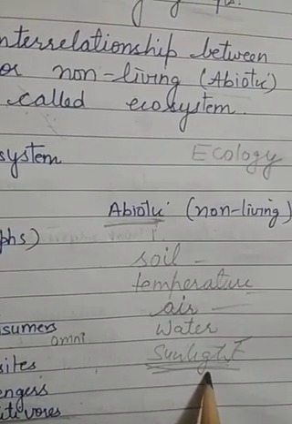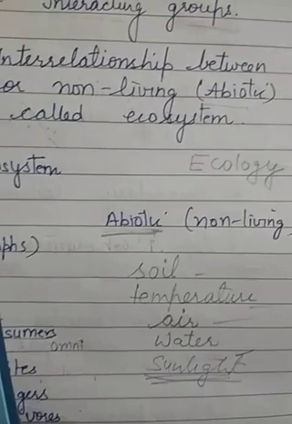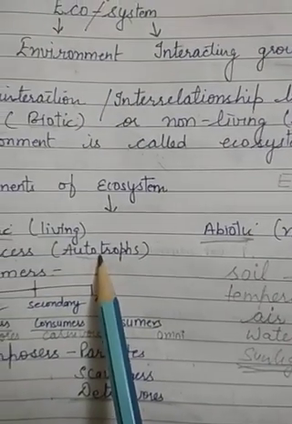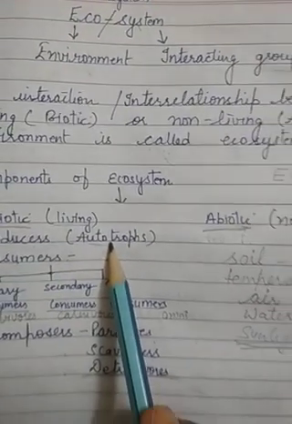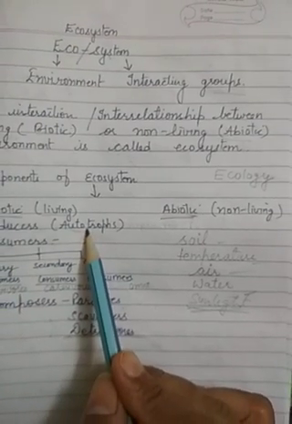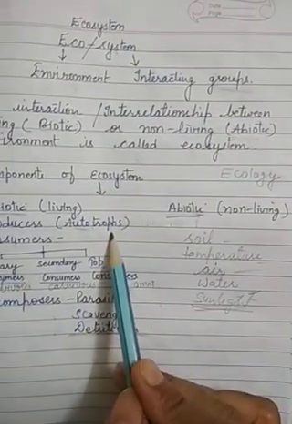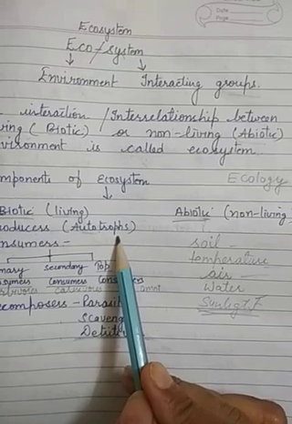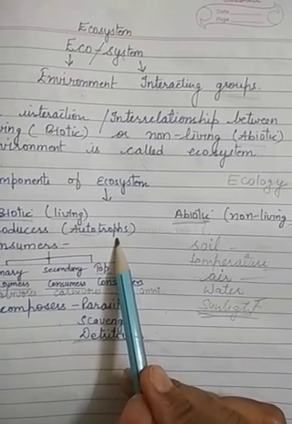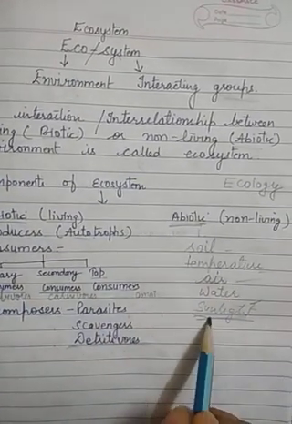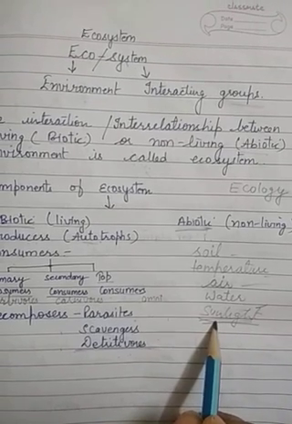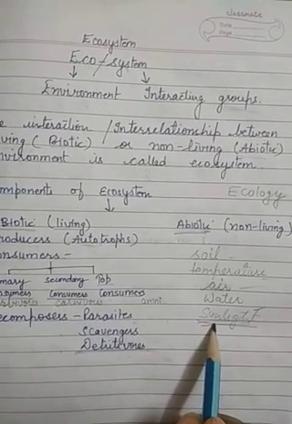Sunlight is required by the producers, means the autotrophs. Without sunlight, the plants are not able to form their food. And if the plants are not present on the earth, the other organisms are not able to survive. So the first thing is sunlight, which is needed by the plant for growth.